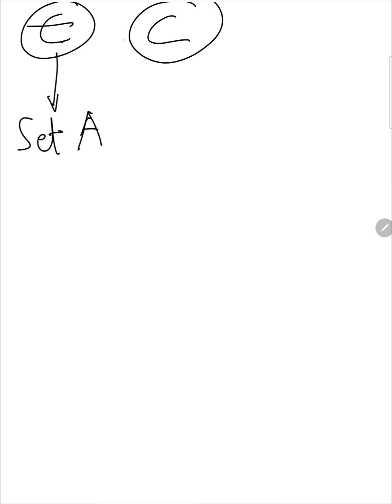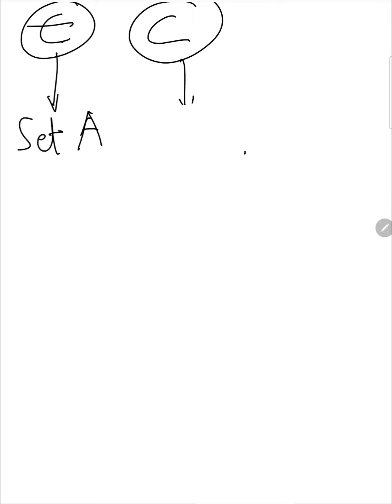The difference between being a member or belonging to a set is, so let's say this is a set A. Any element in the set A is a member of the set A. But for the subset, what it means is that this should be a set from